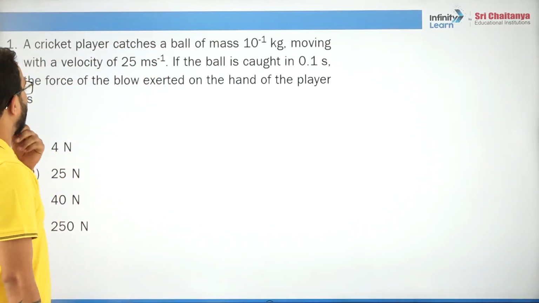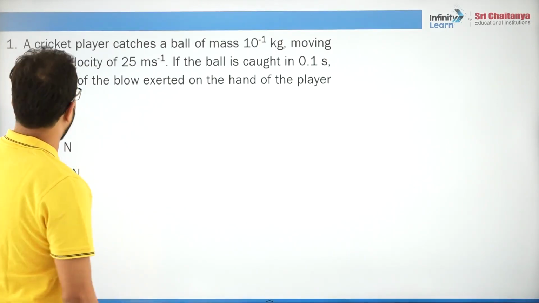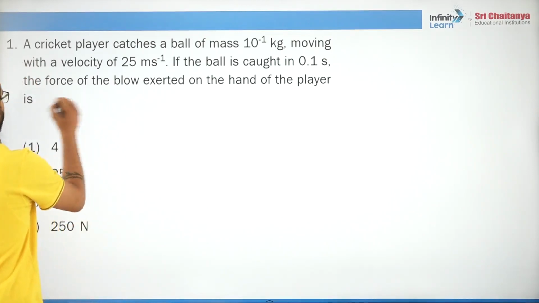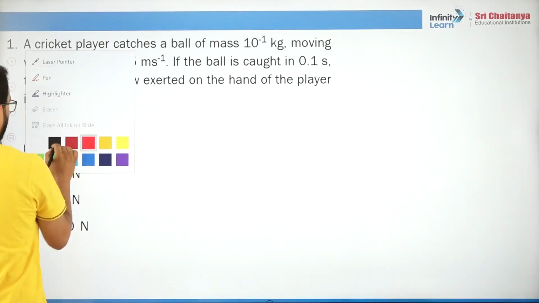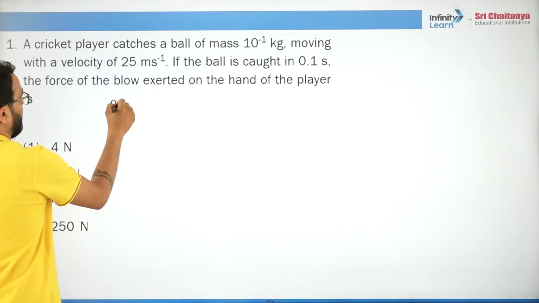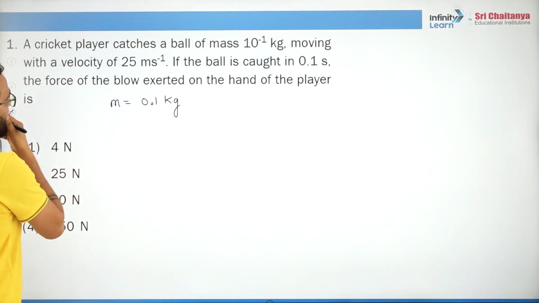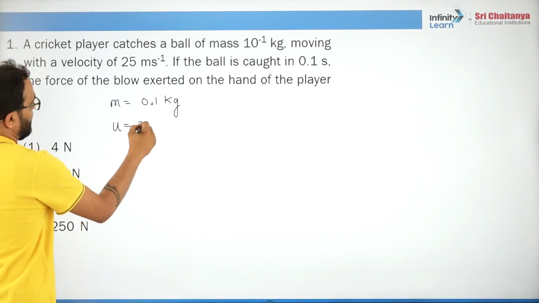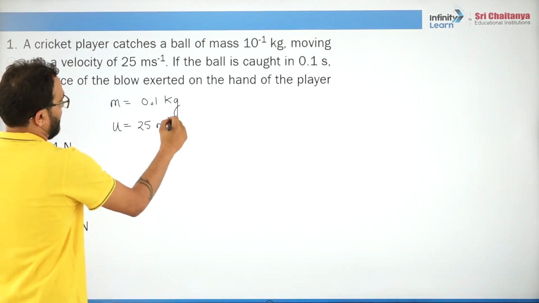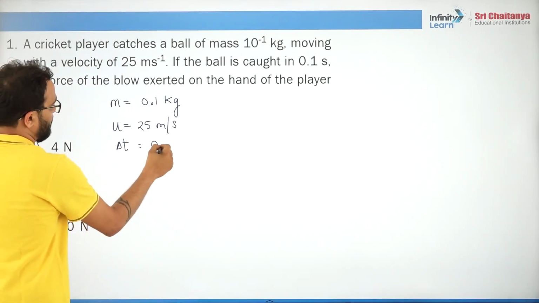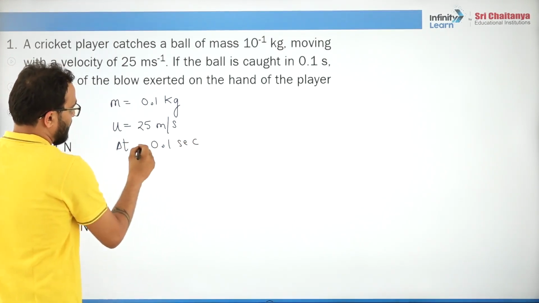Now a cricket player catches a ball of mass, this mass is given. Quickly write down what is the mass given. Mass is given 0.1 kg, moving with the initial velocity 25 meter per second. If the ball is caught in 0.1 seconds, delta t is given 0.1 seconds.